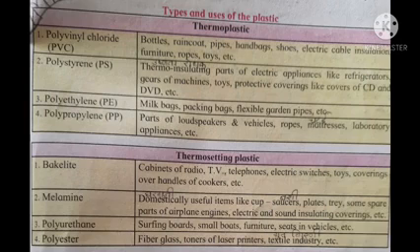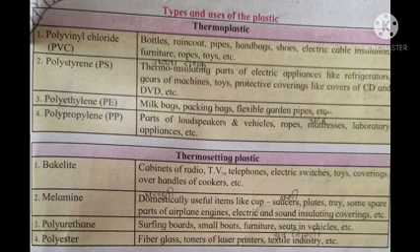Next one is polyethylene. Surfing boards, small boats, furniture, and seats in vehicles are made up of it. The last type of plastic is polyester. Fiberglass, toners of laser printers, and the textile industry use polyester type of plastic.